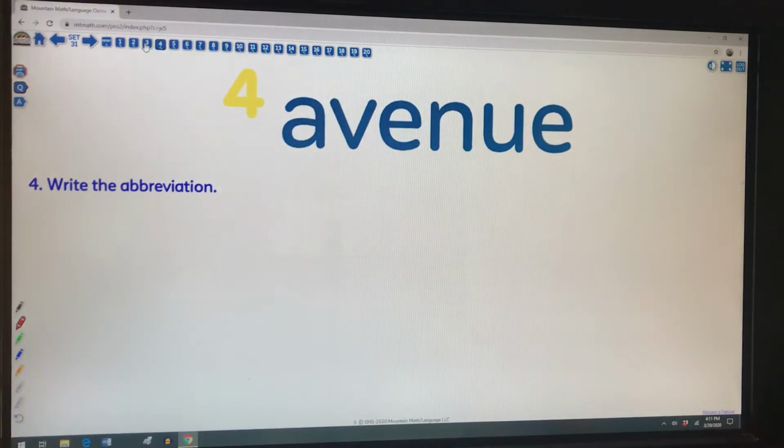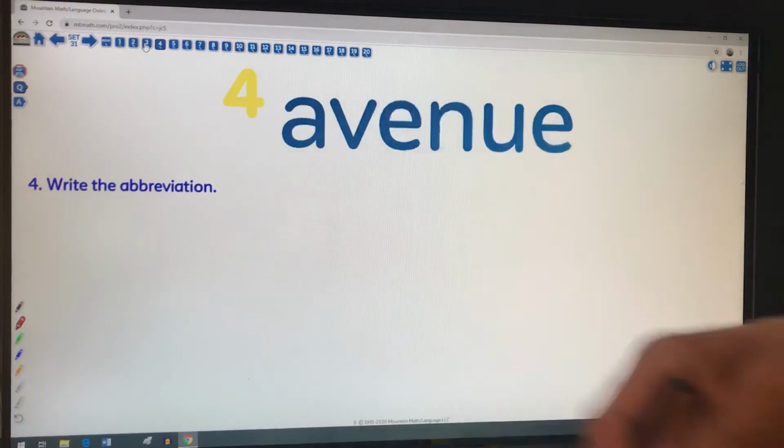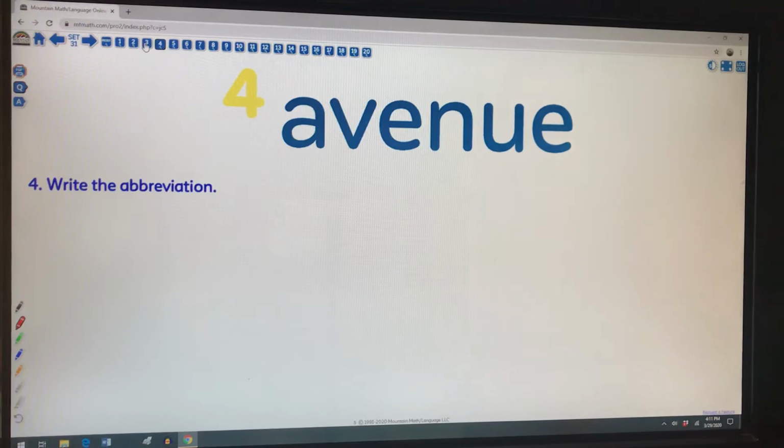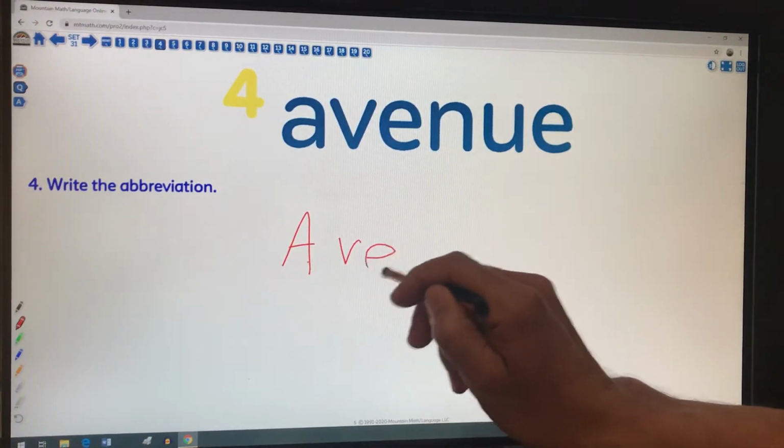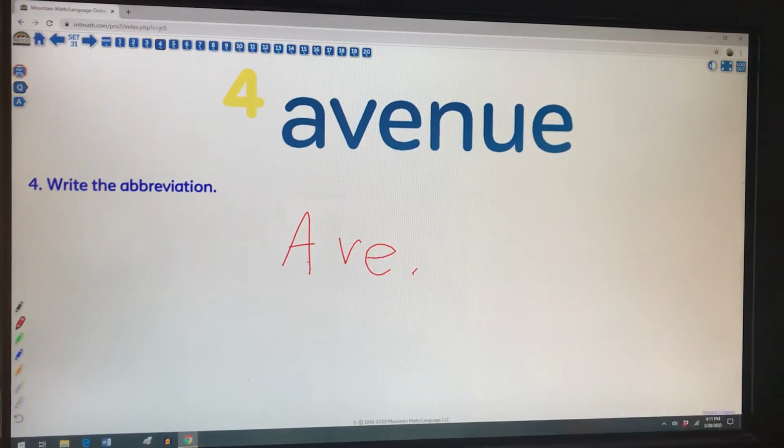Number four, the abbreviation, excuse me, of avenue. So remember, with these abbreviations, it's a shortened version of this word. I'm going to use these letters here, but please make sure that you put this as a capital letter. So I have A-V-E and the period here, so the abbreviation of avenue is A-V-E period.